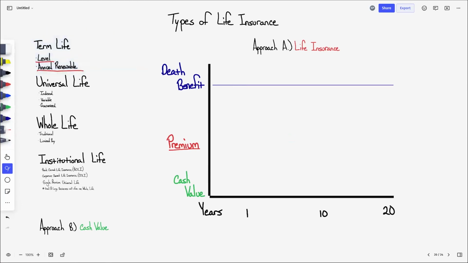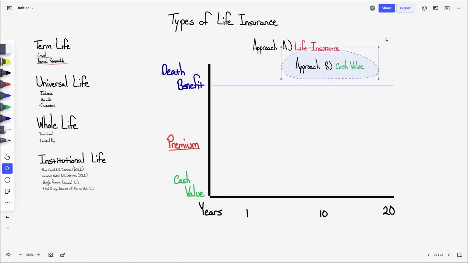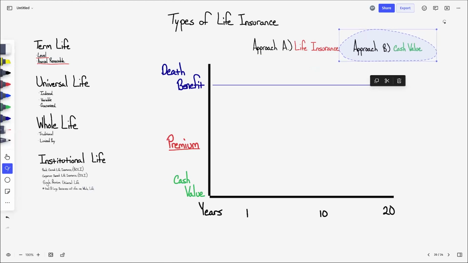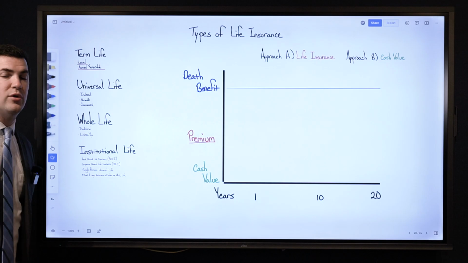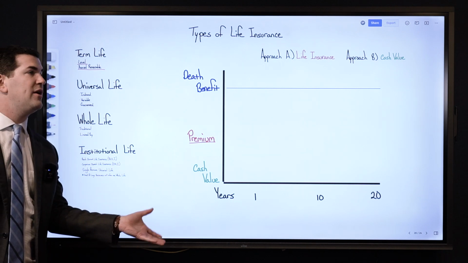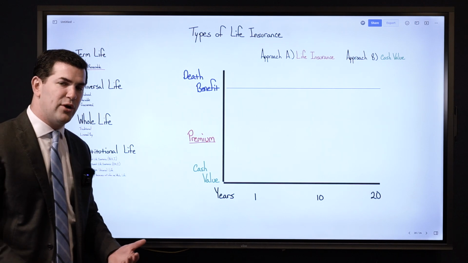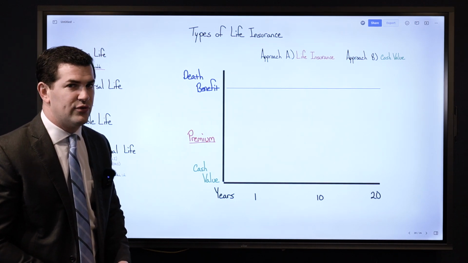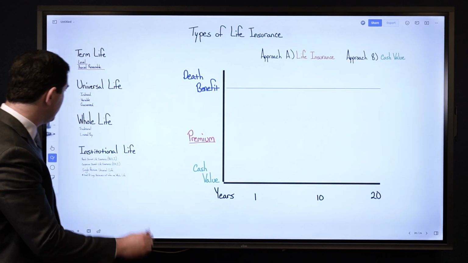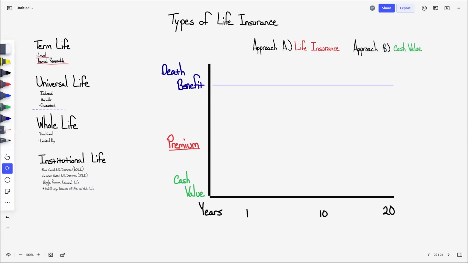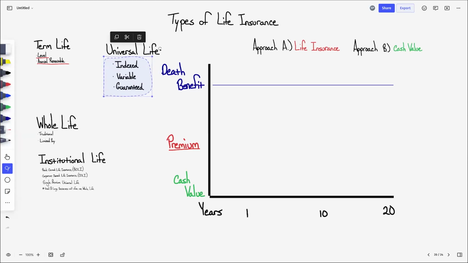Next, we will look at universal life insurance. So the approach with universal life insurance is life insurance for a lot of people, but also cash value. In fact, we actually see more people express interest in universal life insurance for the cash value than we see for the life insurance piece. The reason why is because when we look at the cash value in a life insurance policy, I can access it tax-free. A big selling point of universal life products, particularly indexed universal life insurance, is that you can take income on a tax-free basis and it can really project fantastic looking income long term.